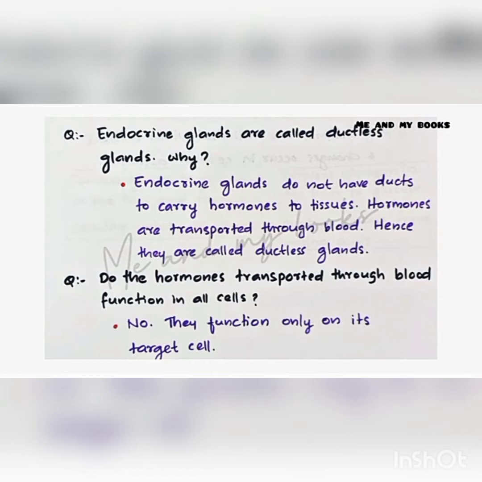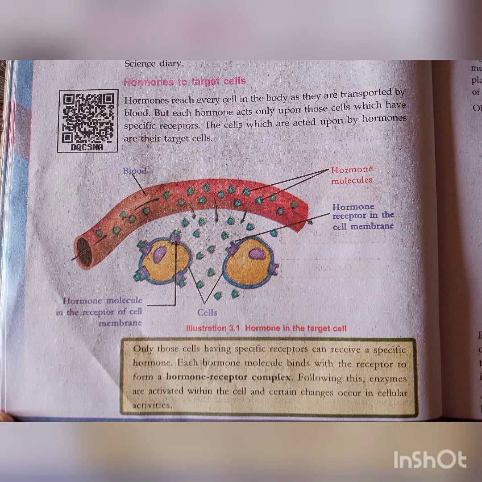Does the hormone transported through the blood function on all cells? No, it functions only on its target cell. Not all cells require the hormone. Which cell requires the hormone? That cell is known as a target cell. So blood is not taking the hormone to all parts of the cell. Which cell requires the hormone? That cell is known as target cell. Understood? Take page number 40, illustration 3.1.